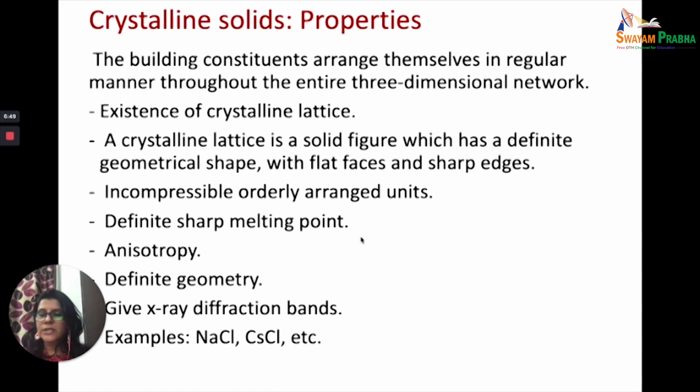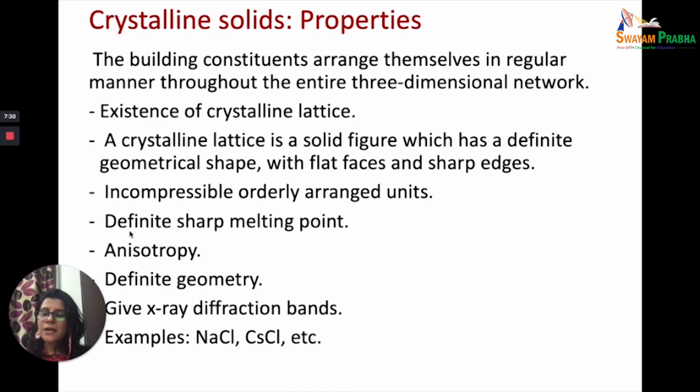Because of this ordered arrangement, they would have definite sharp melting points. So you will know that this is a crystalline solid when it melts at a sharp melting point. So if it is saying a melting point of 1500 degrees centigrade, it will melt at 1500 degrees centigrade. It is going to be a sharp melting point. There is no range. So it will not melt from 1500 to 1510. It will melt at one melting point. So from when the melting starts till the melting finishes, there will be only 1500 degrees centigrade.